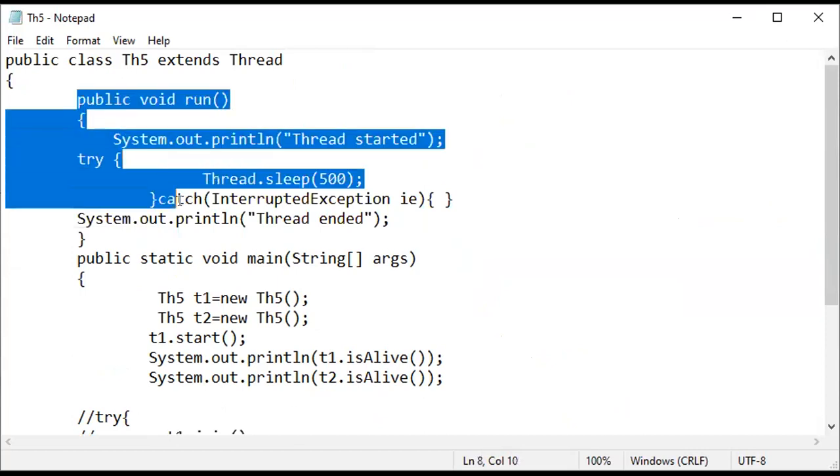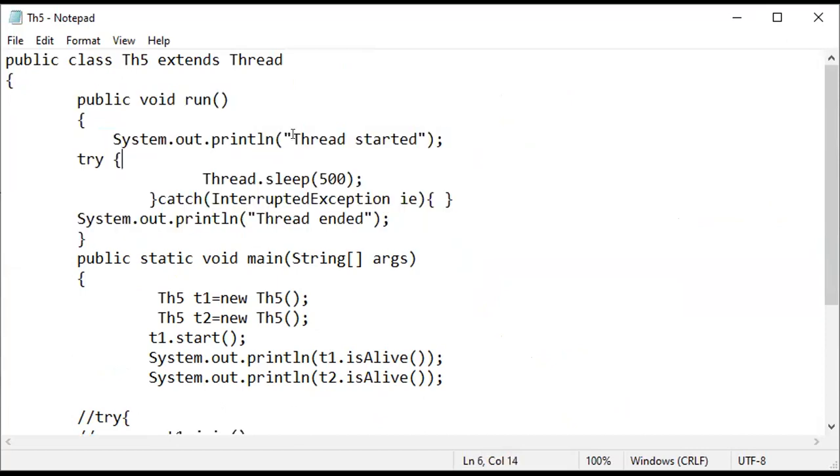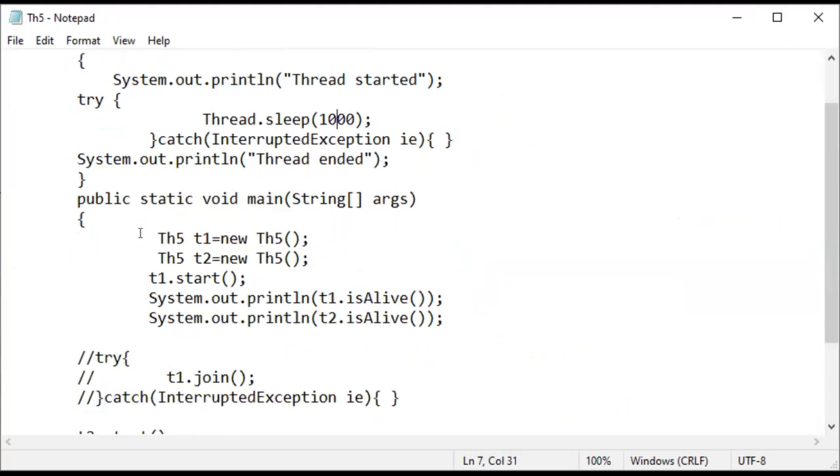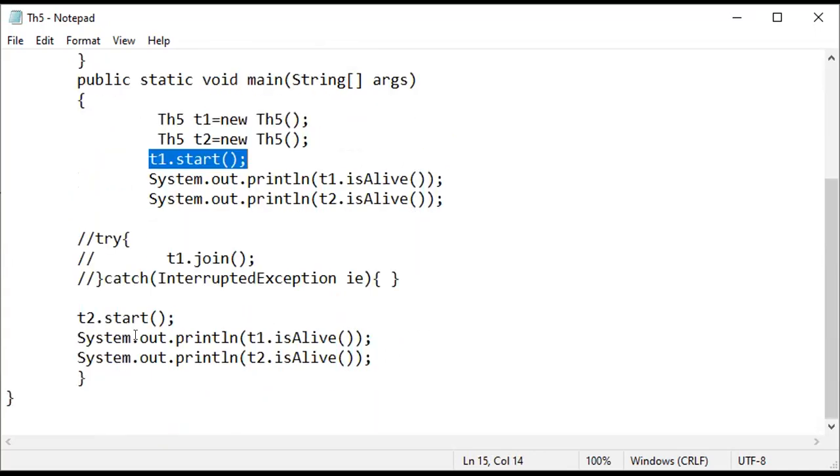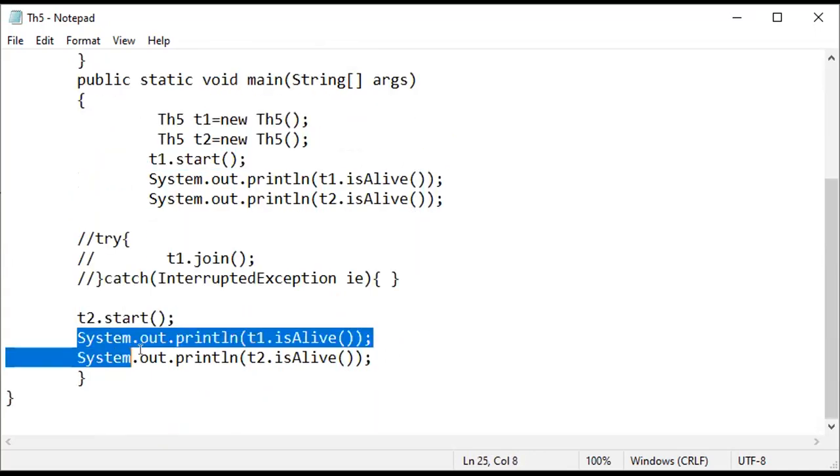I have a run method with thread started and thread ending, and I'm going to sleep the thread for 1000 milliseconds. Inside the main method, two threads are created, T1 started, and I check isAlive for both objects T1 and T2. Later T2 started and I check isAlive on both T1 and T2.